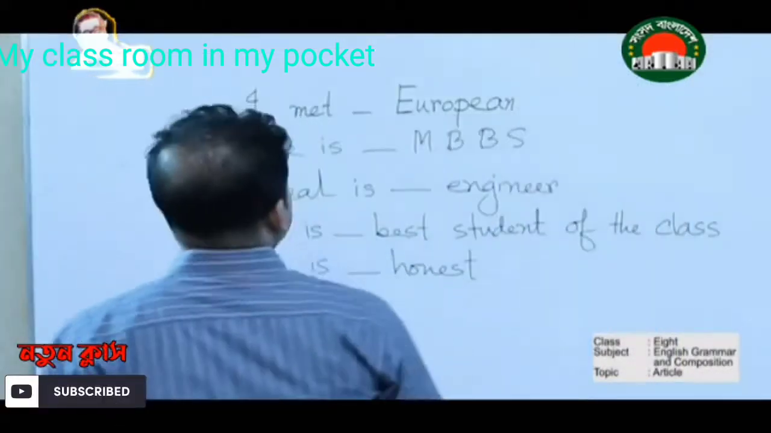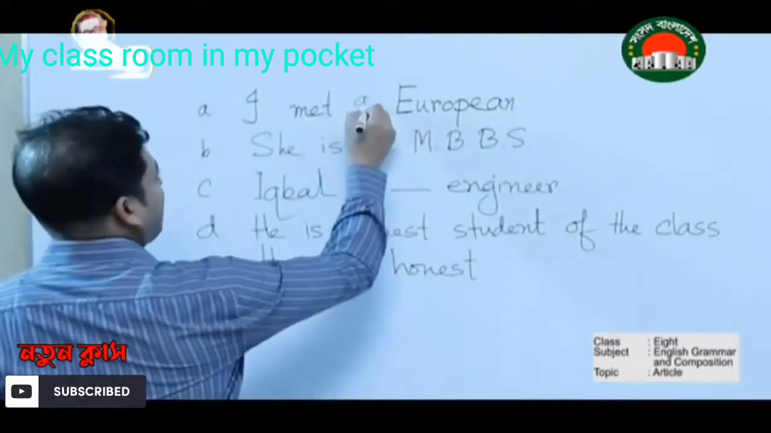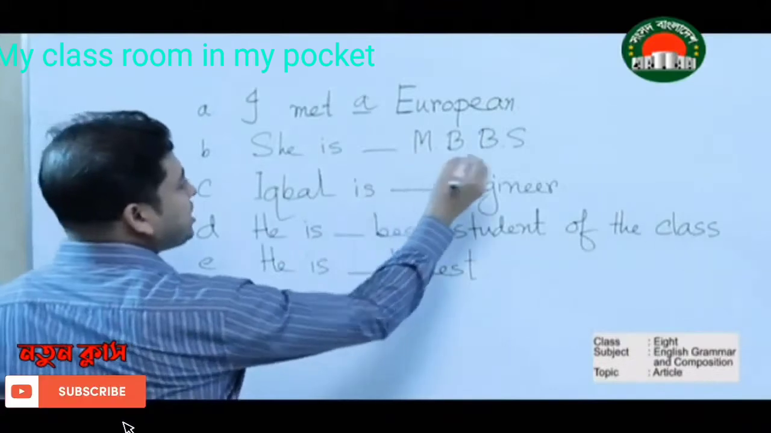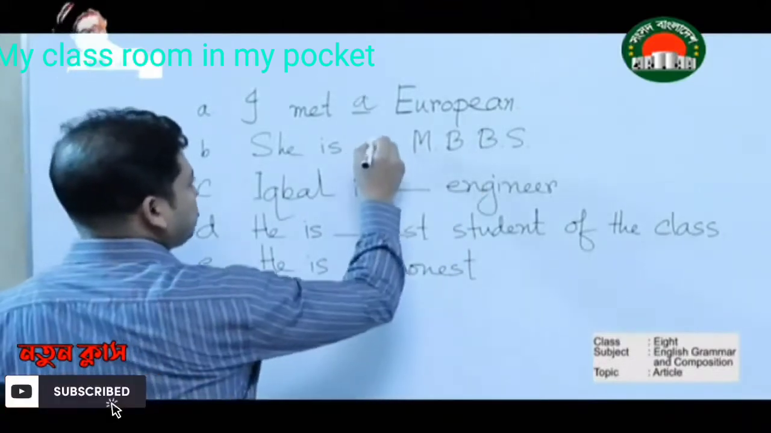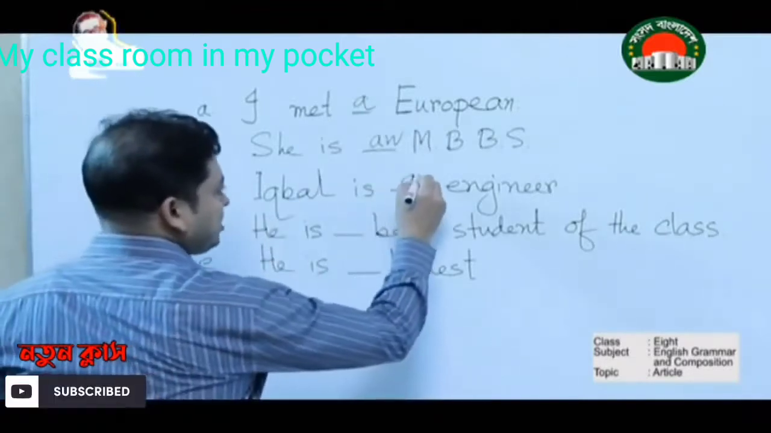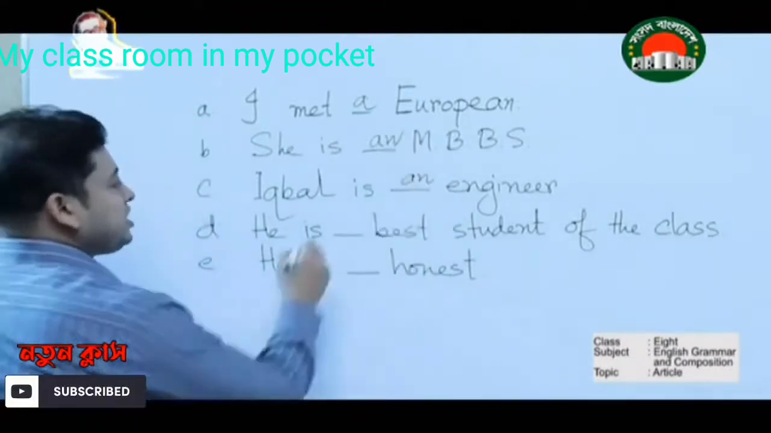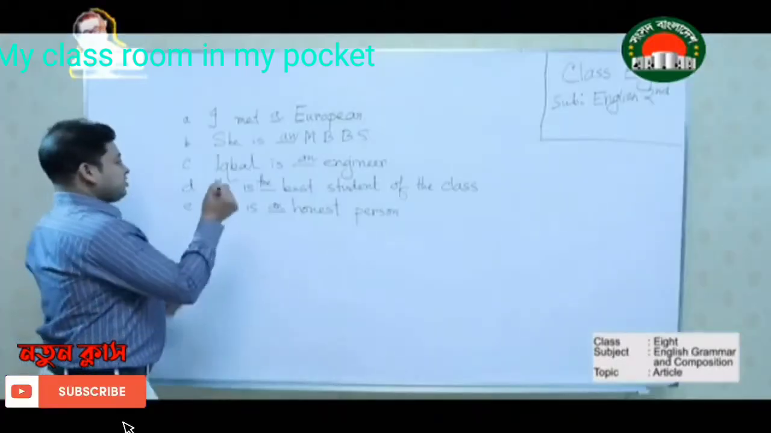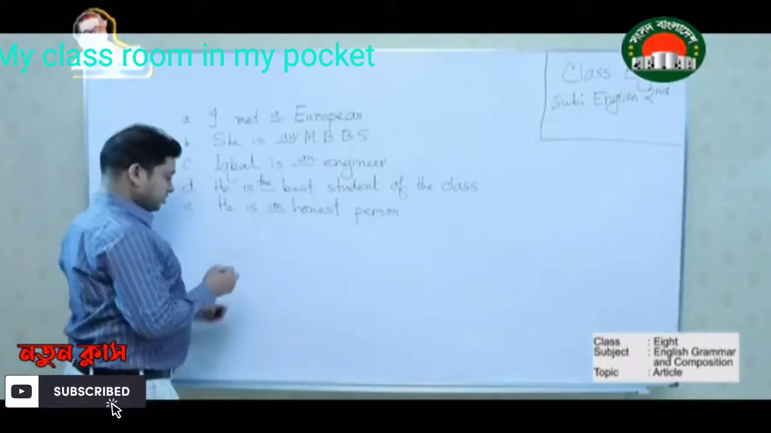The first example is: I met a European. The answer will be A. Now, she is an MBBS. This is an abbreviated form. The answer will be AN. Now, Iqbal is an engineer. He is the best student of the class. Number 5: he is an honest person.